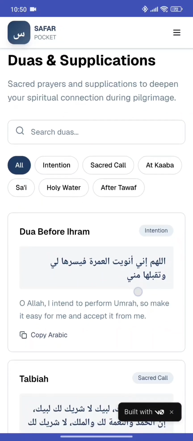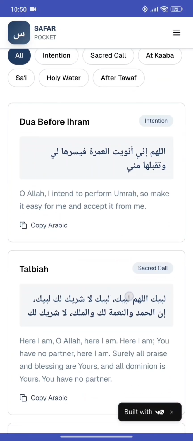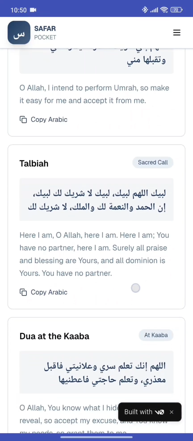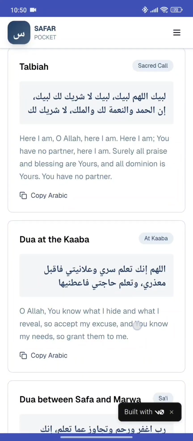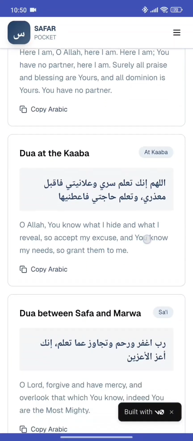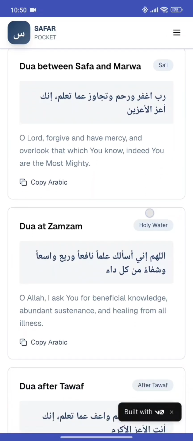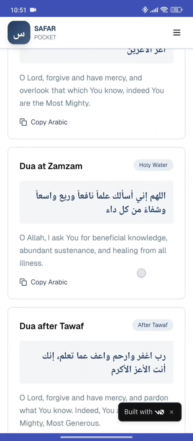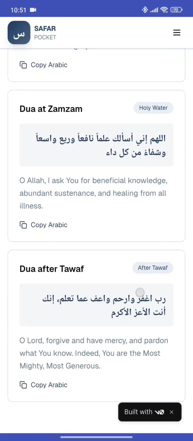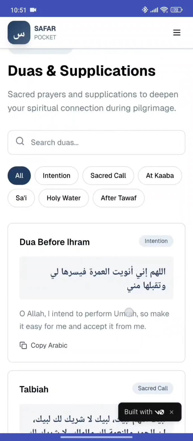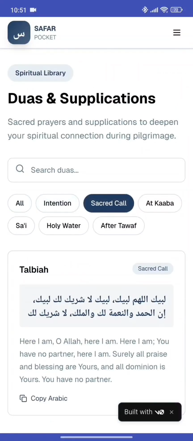Okay, firstly is dua before ihram. Secondly, talbiyah. Thirdly is dua at the Kaabah. Fourthly is dua between Safa and Marwa. And dua at the Zamzam. And dua after tawaf. This is the selection of dua.